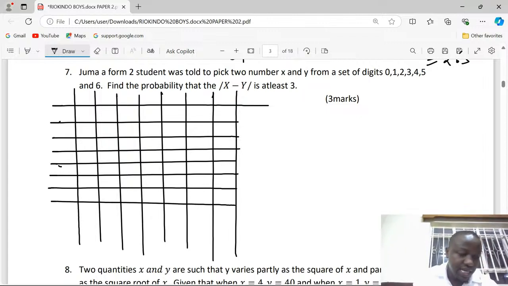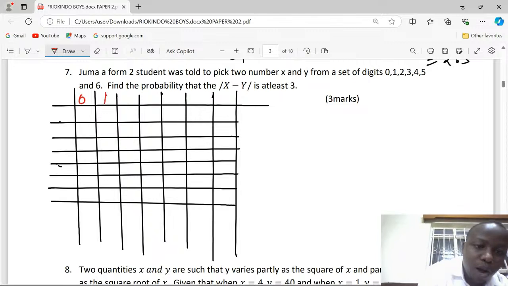Now let us see the probability space that we are supposed to come up with. We can list the numbers first from 0, 1, 2, 3, 4, 5, 6. Then 0 again, 1, 2, 3, 4, 5, 6.